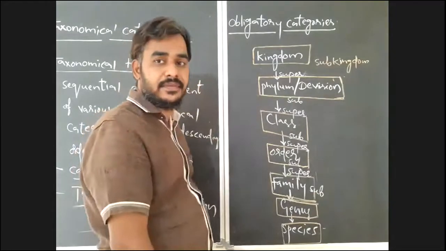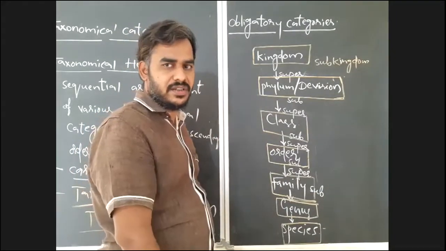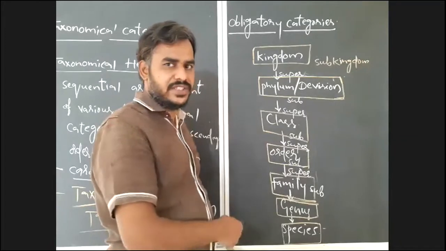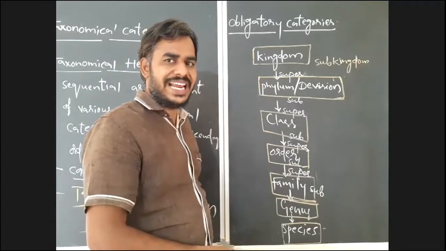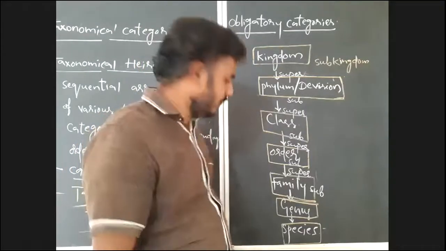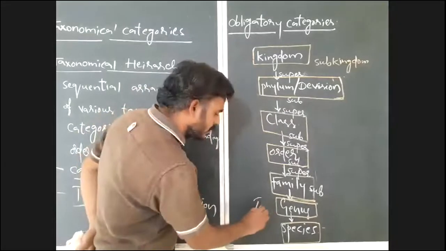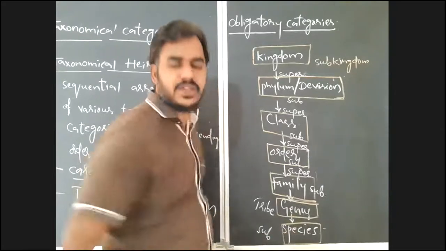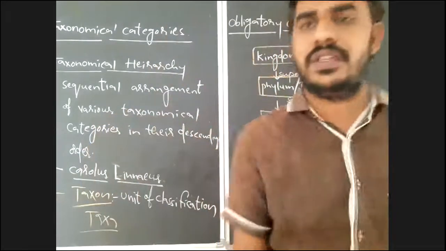Before the genus, there is no need to use supergenus or subgenus. Genus is there, and after that you may use tribe. Tribe before species, and after species you may use subspecies.